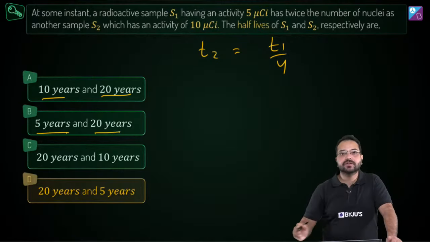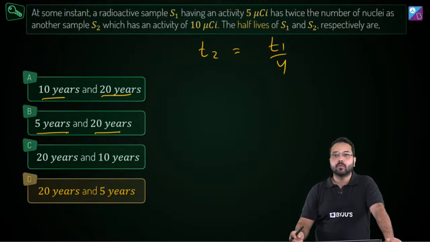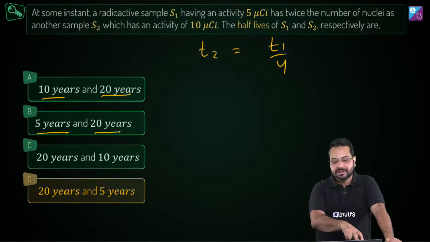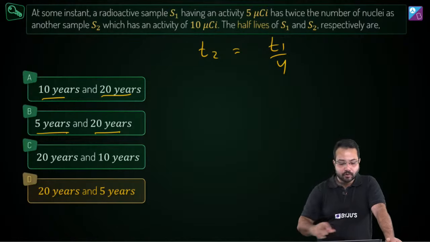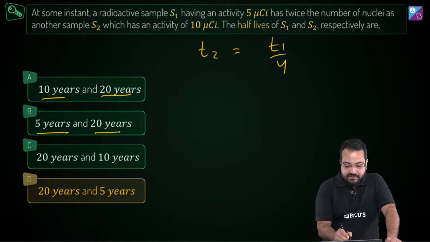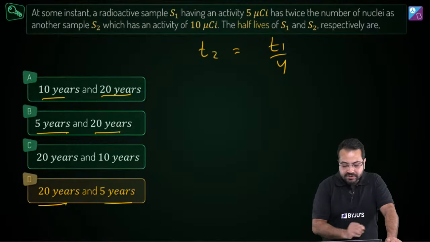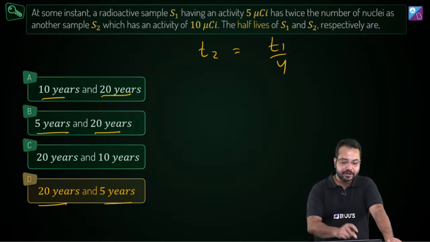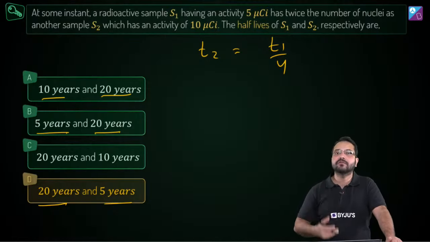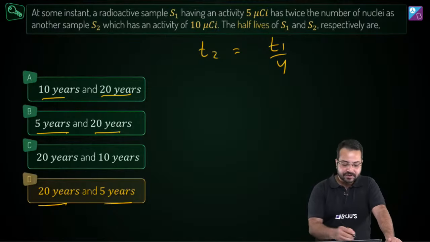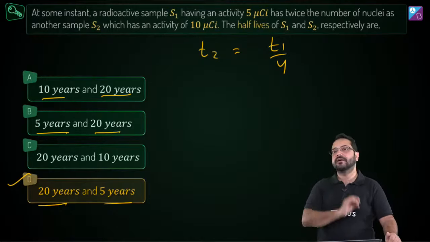5 years and 2 years, okay, the ratio here is 1 by 4, but T2 is 4 times T1. Then 20 years and 10 years, the ratio is 2, so certainly not the answer. 20 years and 5 years: if T1 is 20 years, T2 is 1/4 of 20 years, which is 5 years, so option D is going to be the correct option.